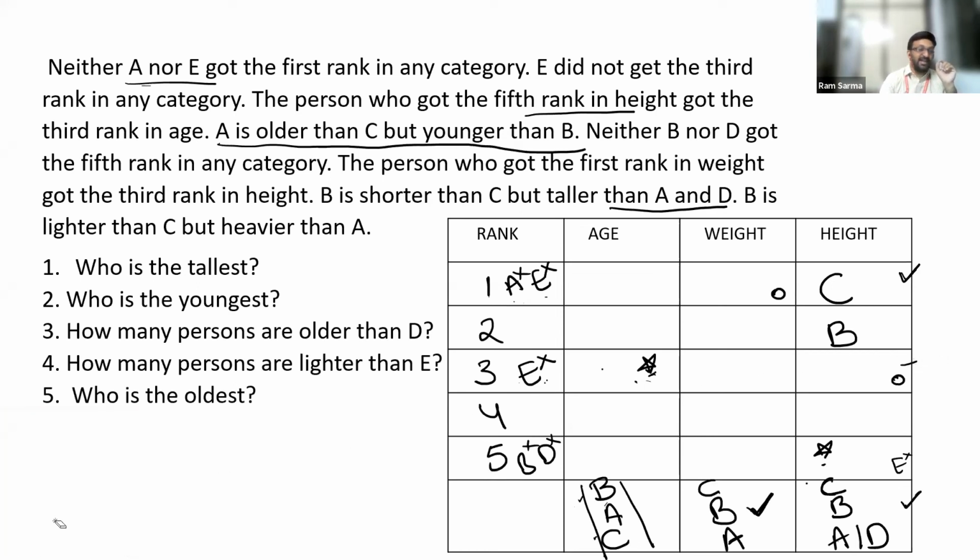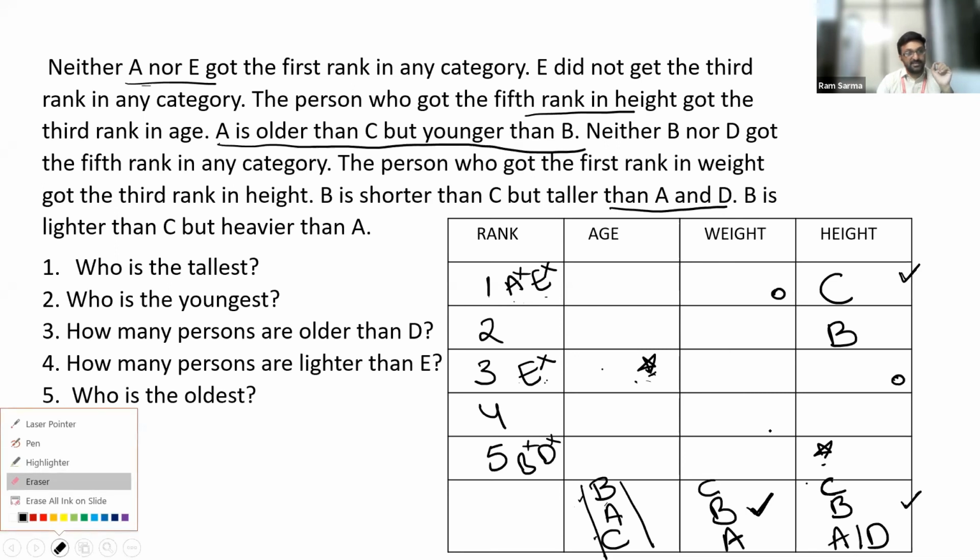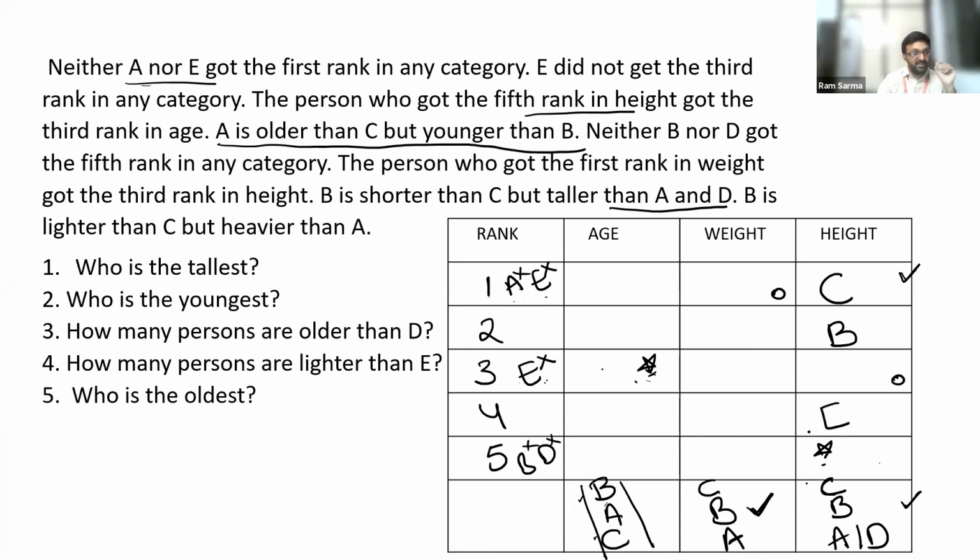Now, E is not the third ranker in height. As you are given that E cannot get the third rank in any of the given categories, it means that E should not get the fifth rank in height. E cannot get the third rank in height. So this is the only place we are left with. So definitely E should get the fourth rank in height.